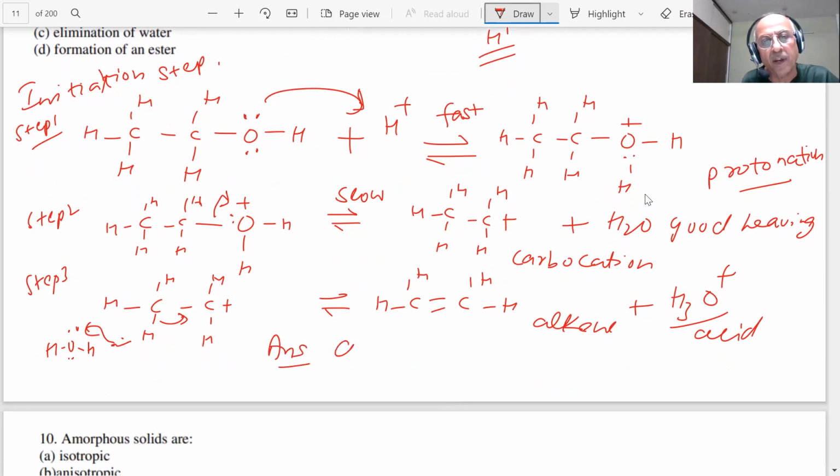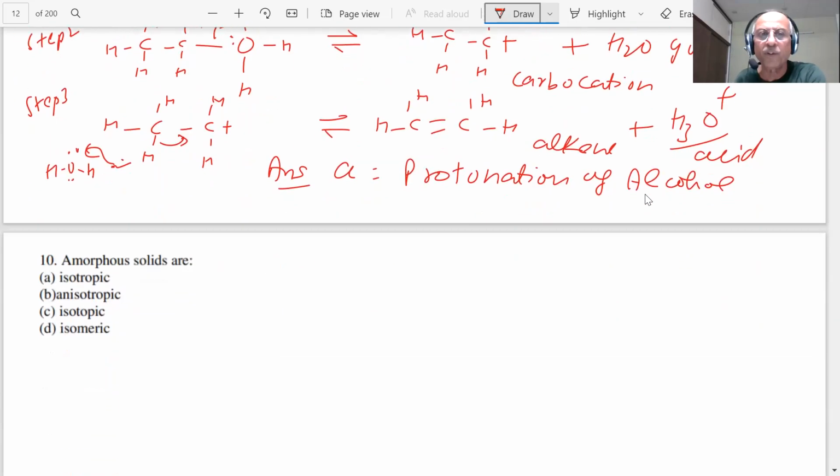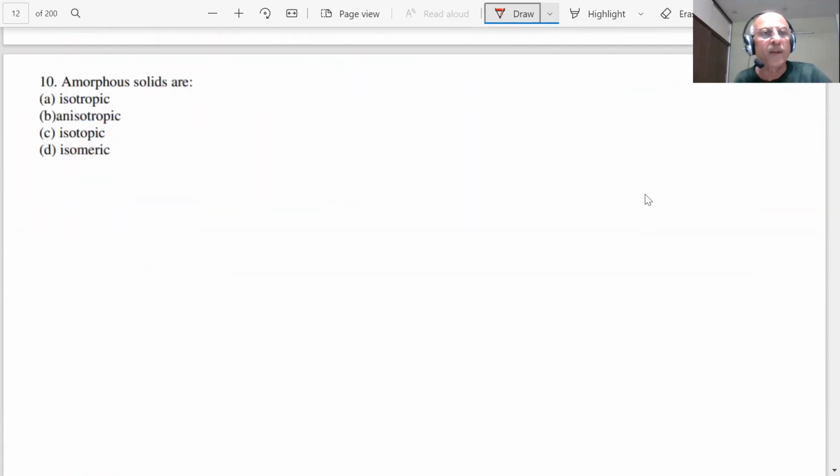Answer A, which is the protonation of the alcohol molecule. All right. Next question is coming.